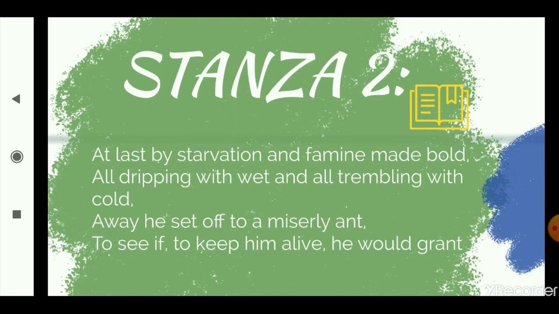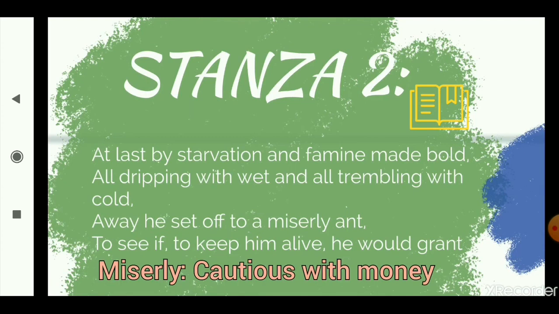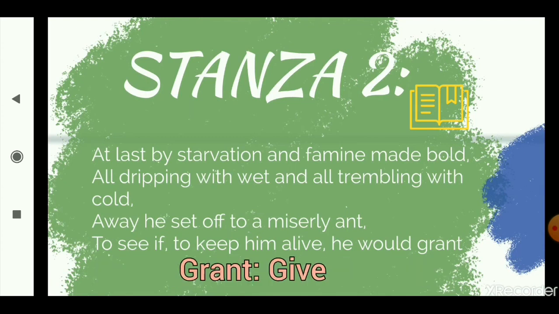Away he set off to a miserly ant. So he goes out of his home, it is already raining, it's very, very cold, and he sets off. Sets off means to go ahead. He sets off to start a journey, right? He sets off to a miserly ant. Miserly means very poor. So he goes to the place of a very, very poor ant to see if to keep him alive he would grant.